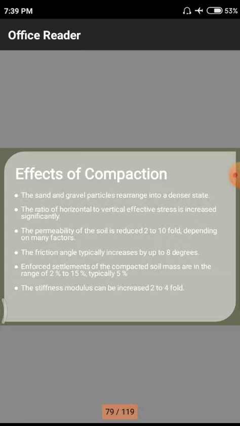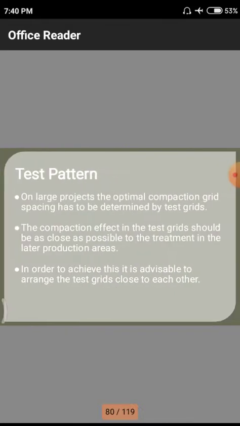Typically we will get 5% at most. That means in some of the soils, due to a huge amount of voids, we will get 15%. In some soils we have a minimum of 2%, but on average we will have a value of 5% for the compaction. Next, the stiffness modulus can be increased by 2 to 4 fold. That means some type of factor will be increased 2 to 4 fold.